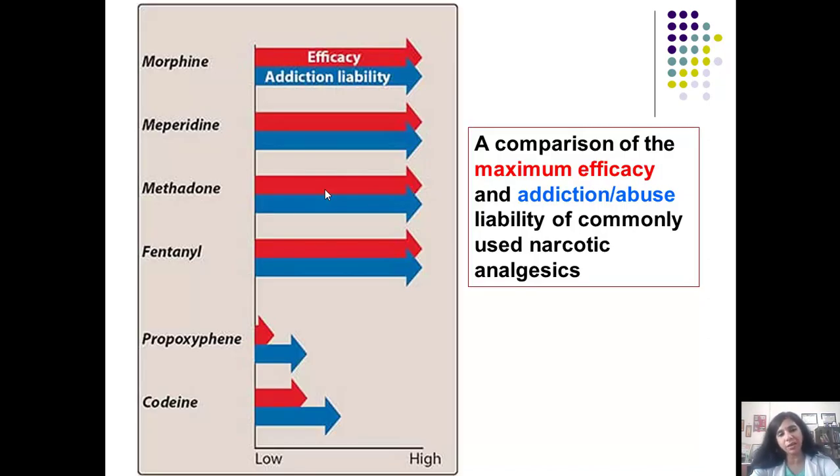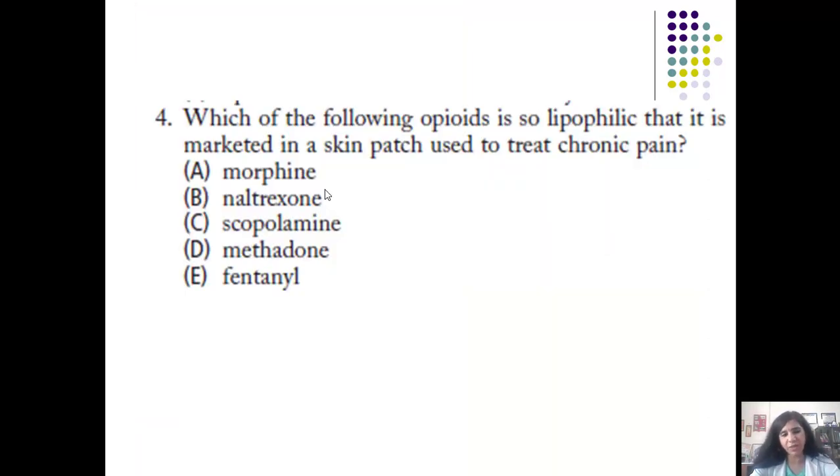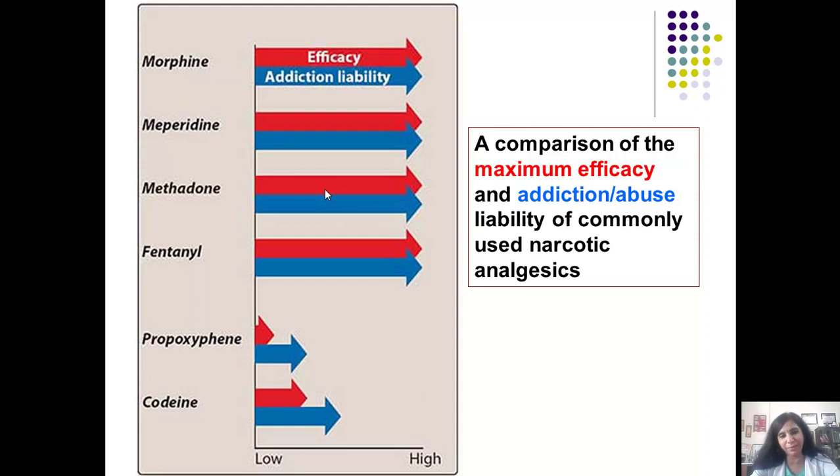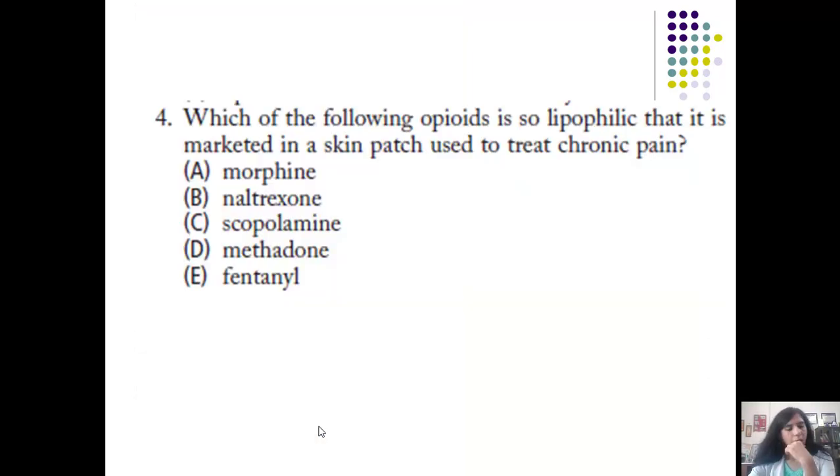And if you see the efficacy and addiction liability of these drugs, you can see here that morphine efficacy is at par and its addiction liability is also at par. Meperidine efficacy and addiction liabilities are at par. Same is for methadone, so a person does have addiction with methadone, and same is with fentanyl. But codeine and propoxyphene are weak mu agonists, so they have less efficacy and at the same time less addiction liability. Yes, efficacy, but less addiction liability, because codeine gets converted to morphine only in the body, but on the lower side. Now let us have a question.